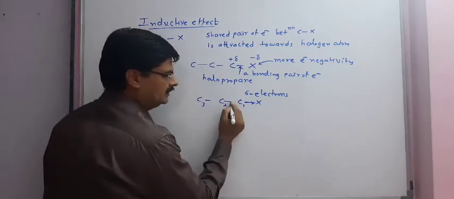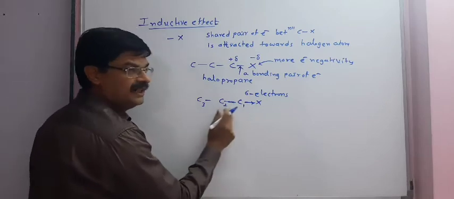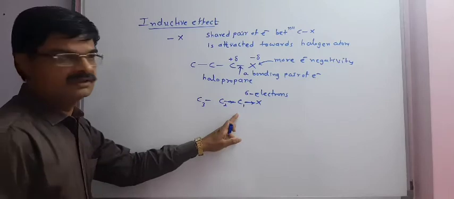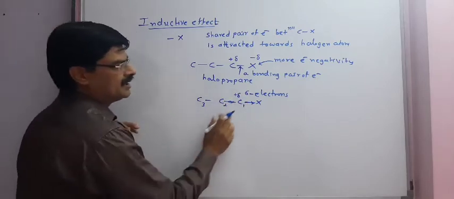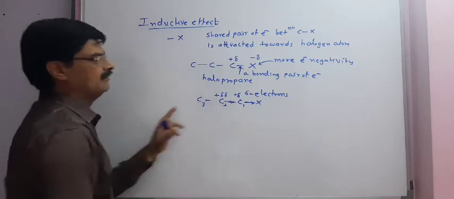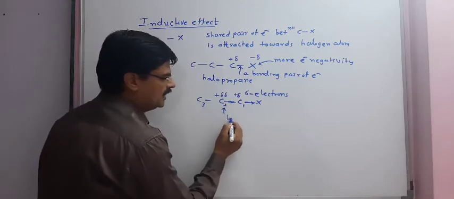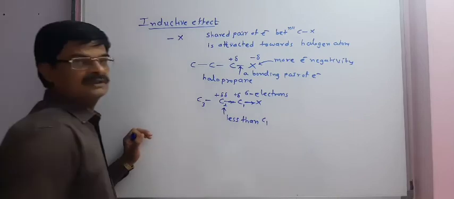On the other hand, the sigma electrons which are present between C1 and C2 will also be attracted towards C1. But if the charge is plus delta on carbon 1, then on C2 we can write plus delta delta, meaning it must be less than carbon number 1.